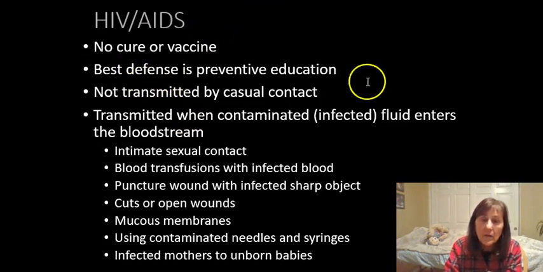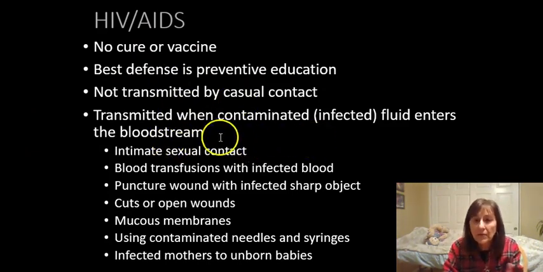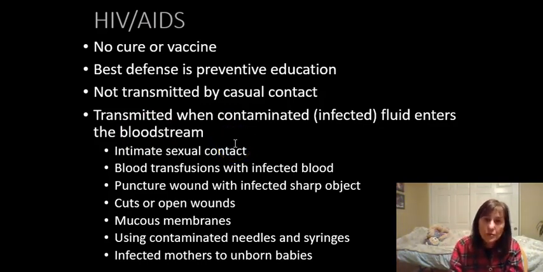Okay, but with HIV, there is prevention, and just know that you could get it from others if your blood gets in contact with their blood. So it's usually infected blood and sharp objects.